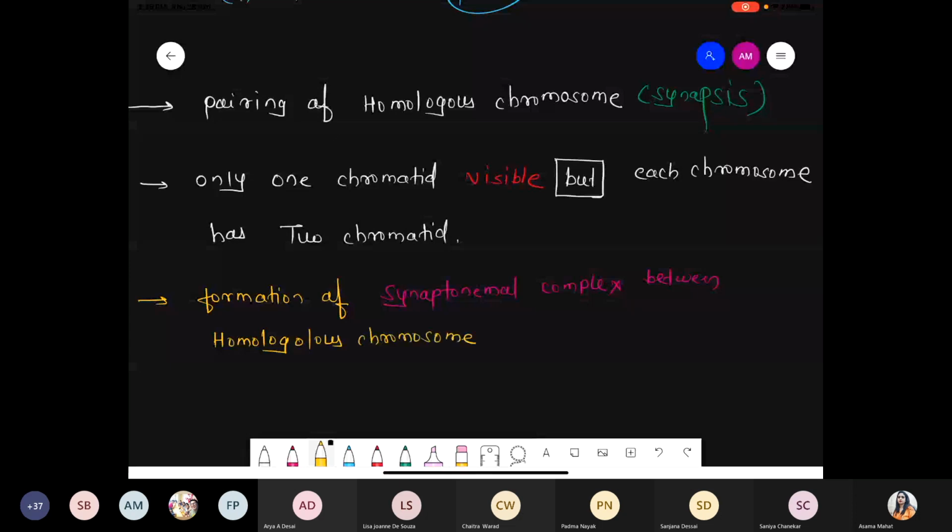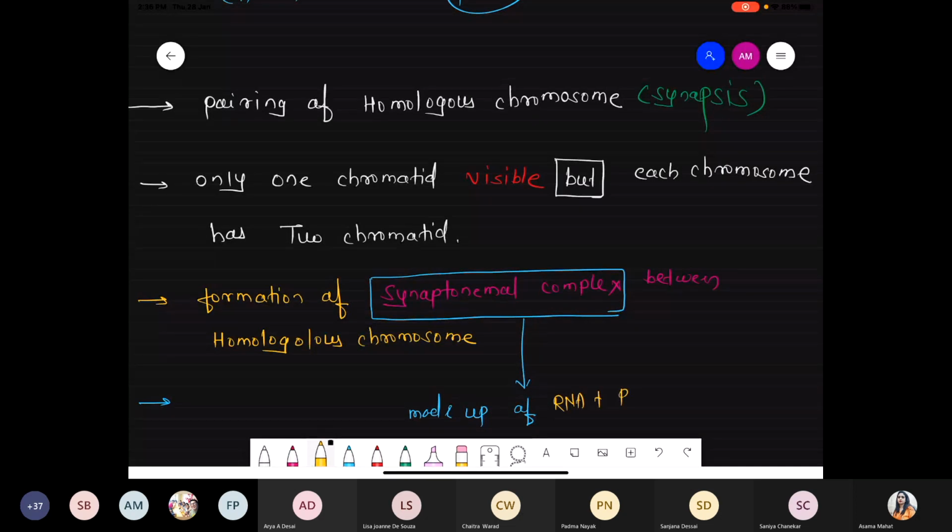Between homologous chromosomes, there is now such a complex, that is the synaptonemal complex. Basically, that complex is made up of RNA plus protein. Simply, we are talking about a ribonucleoprotein, made up of RNA plus protein complex. Okay? So these are some written information with respect to the process of the zygotene.